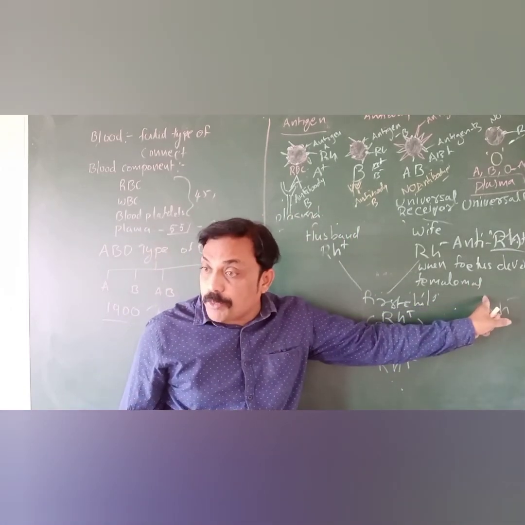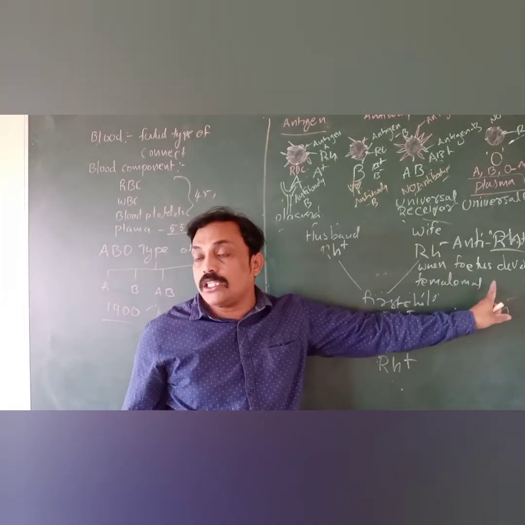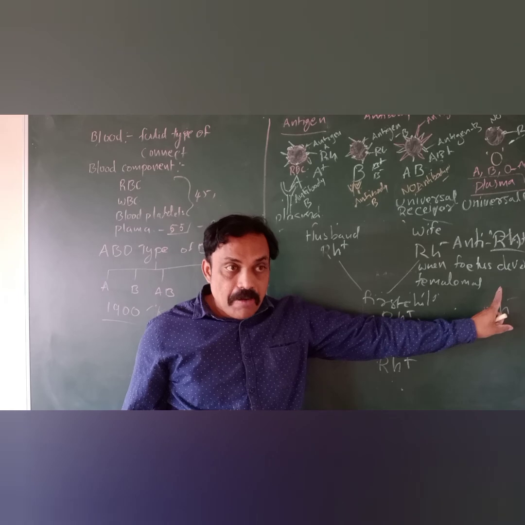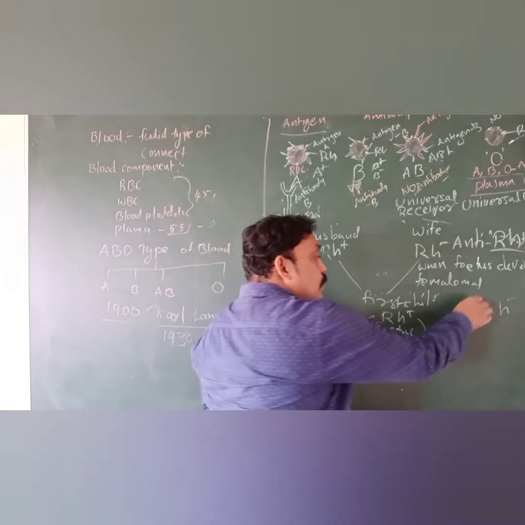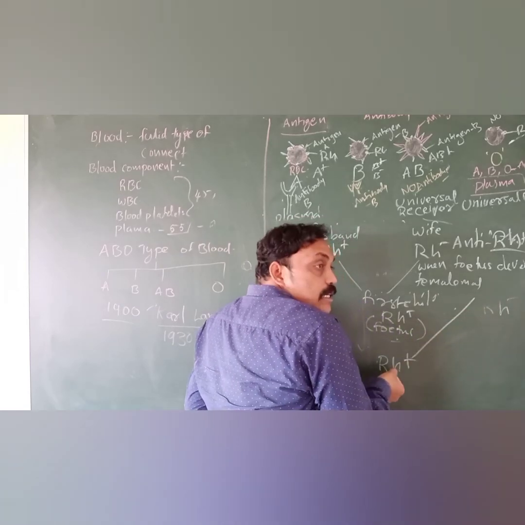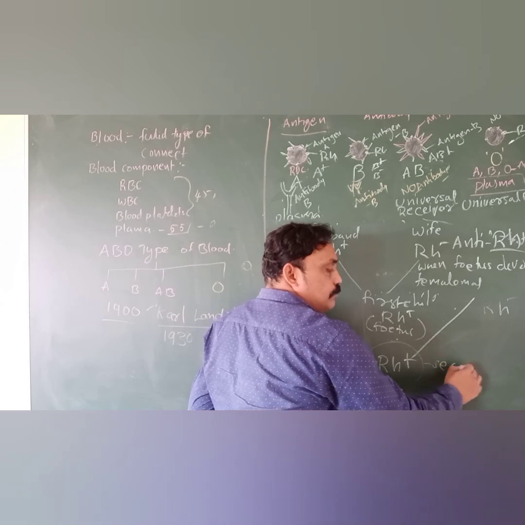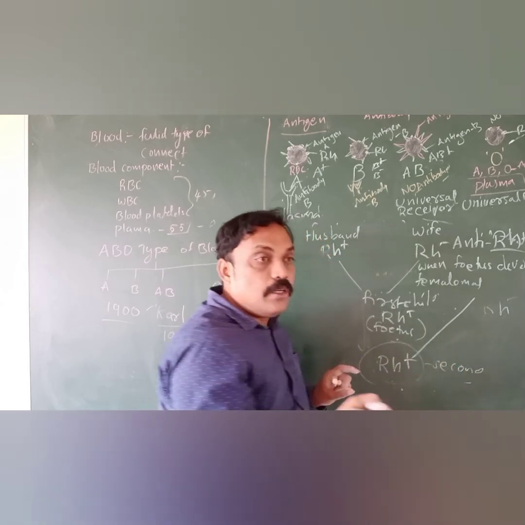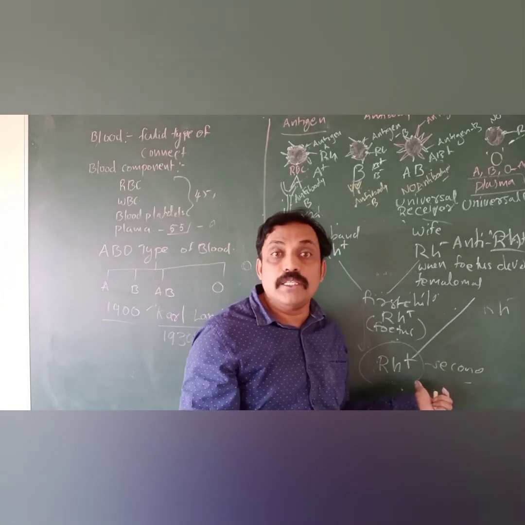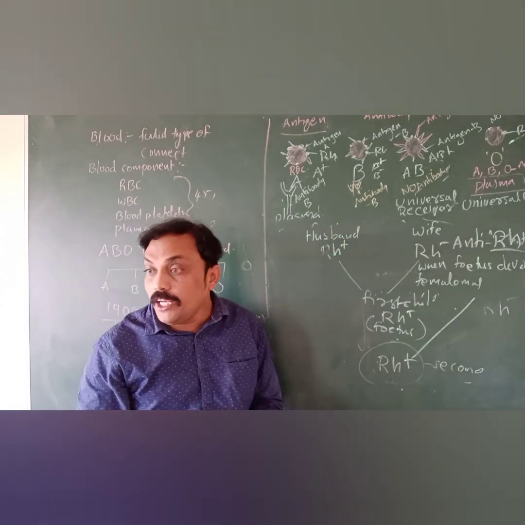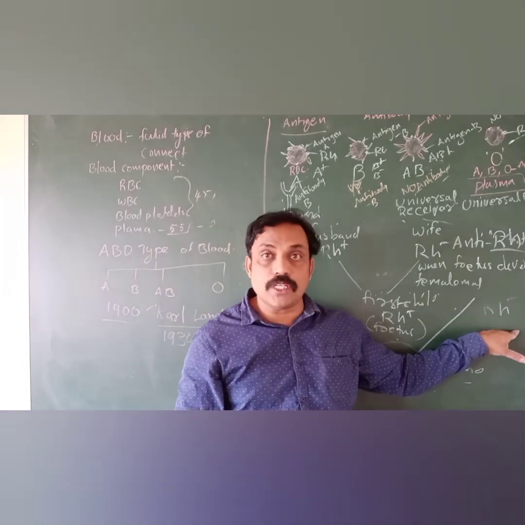That anti-RH, the antibodies developed in her body, destroy the blood cells in the second baby's fetus. It destroys the second baby's RBC cells. Why? Because antibodies, anti-RH, are already in her body.